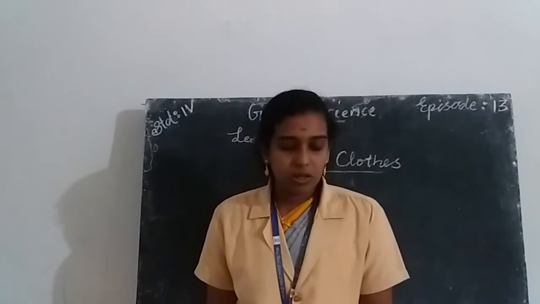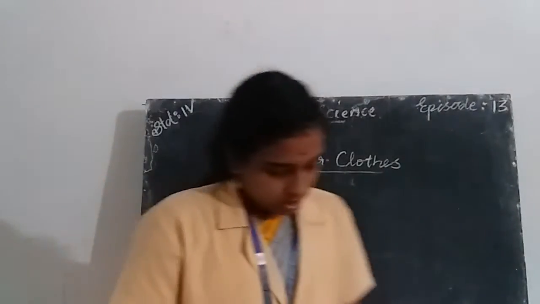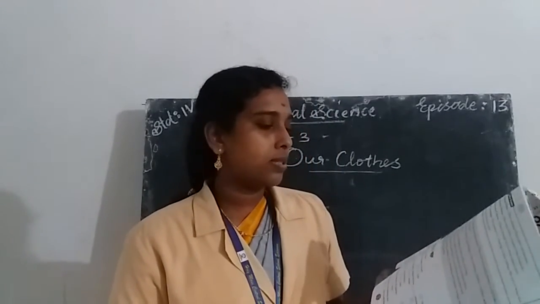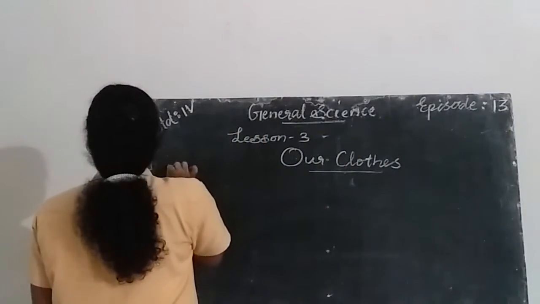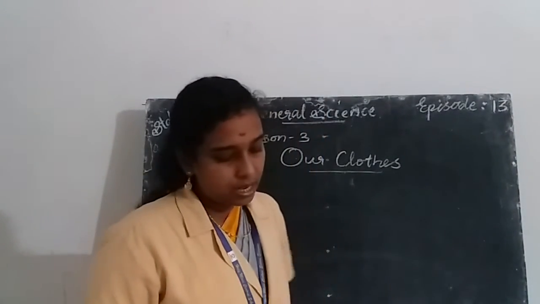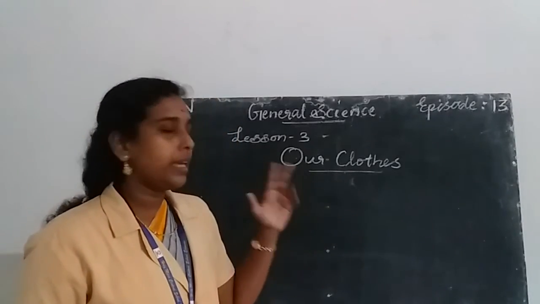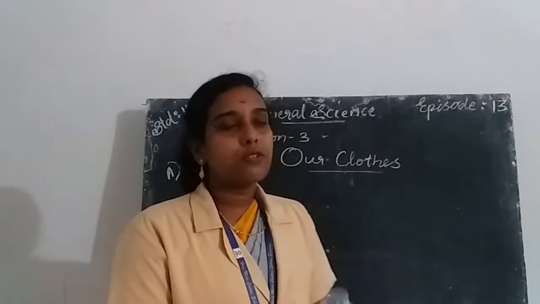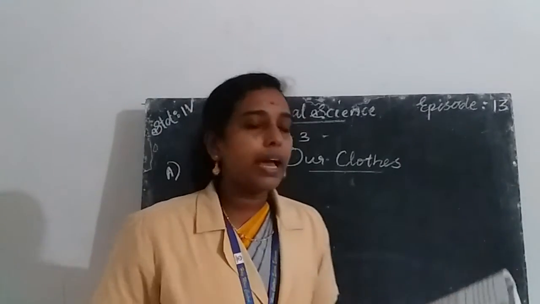Now we are going to the exercise portion. Take your page number 163. Here are the questions about our third chapter. The first portion is tick the correct answer. First question: clothes do not protect us from. The options are heat, cold, thieves.